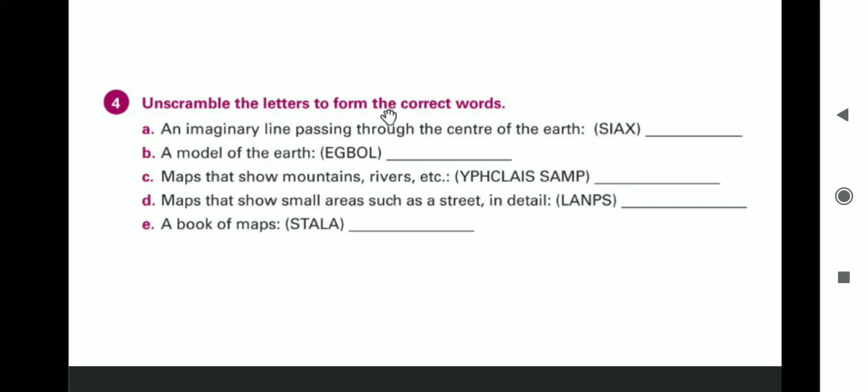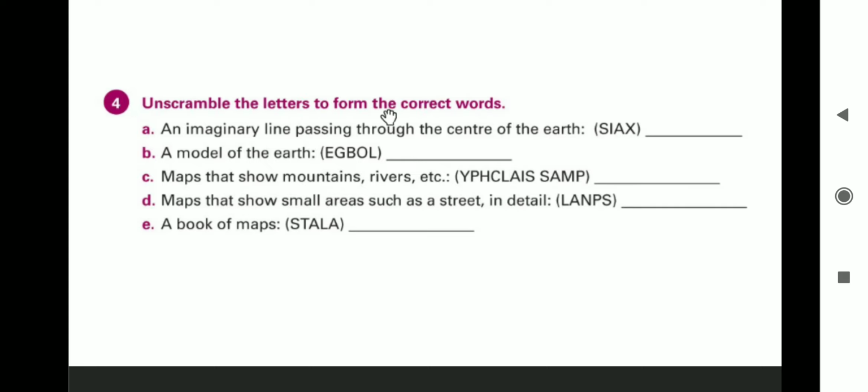Please write the correct spelling. I will repeat the spelling. It is PHYSICAL. Physical maps. I am repeating the spelling of physical. PHYSICAL.